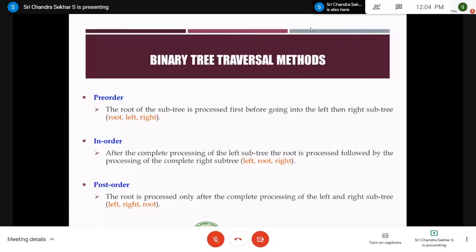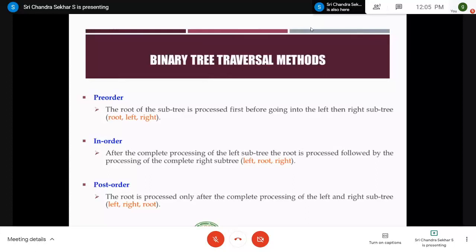There are three different traversal techniques for binary trees: pre-order, in-order, and post-order. I think you have some idea about the different types of expressions: prefix, infix, and postfix. This classification of infix, prefix, and postfix expressions is given with respect to the operator position. If the operator is placed in between the operands, then we call it infix, right?